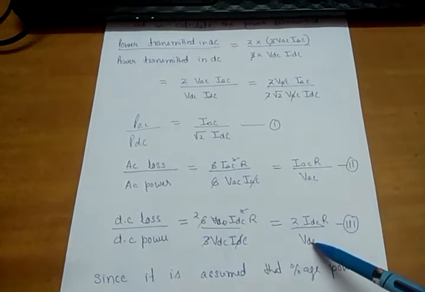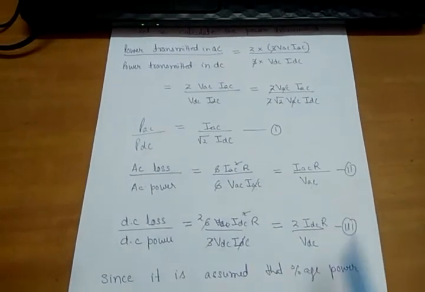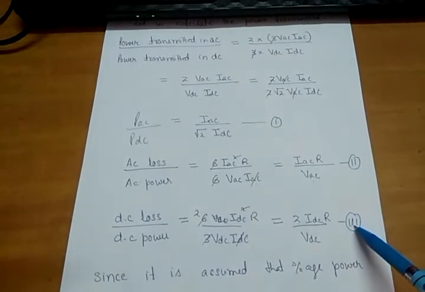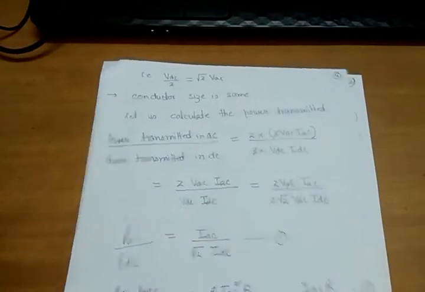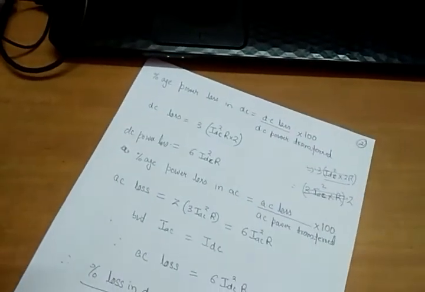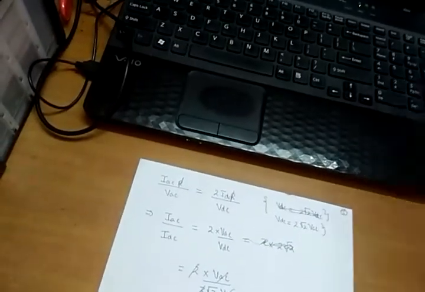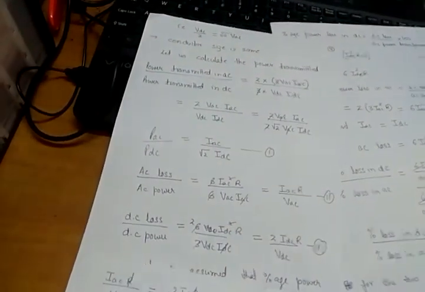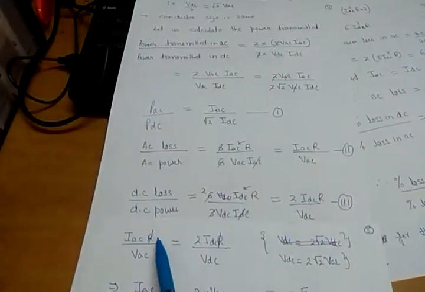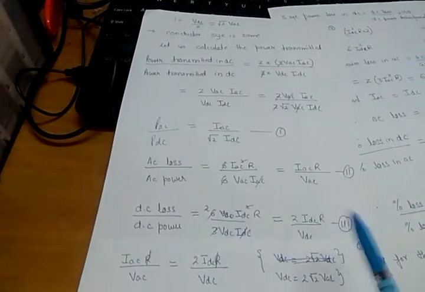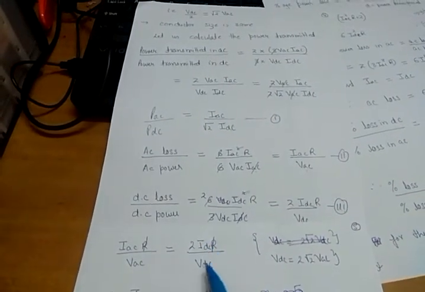We get a relationship between VAC, VDC and IAC and IDC. So I simply equate equation number 2 and equation number 3. Let me again bring page number 4 here. What is equation number 2? It is IAC into R divided by VAC. What is equation number 3? Twice IDC into R divided by VDC.